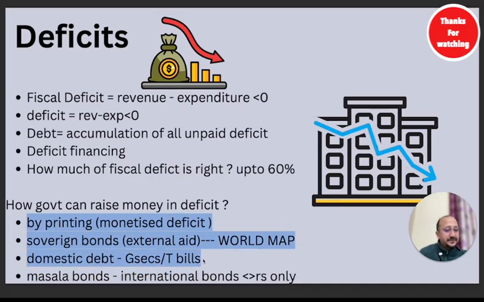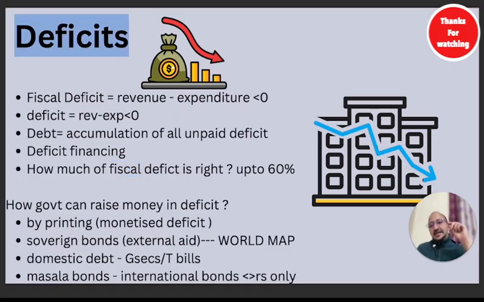I hope this is clear to everybody. But you have to pay it back one day. If you are able to pay it back, fine. But if it keeps piling up, it becomes very, very difficult for the governments. So how much fiscal deficit is right, guys? Generally, it should be up to 60%. Half of the GDP should be okay, but it should be as minimal as possible. So, being an economics student, whatever the government is saying, you have to keep an eye on this. Are the deficits increasing? If they are increasing, how much are they increasing every year?